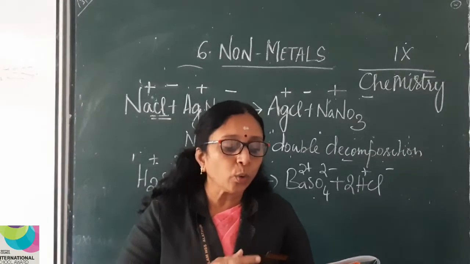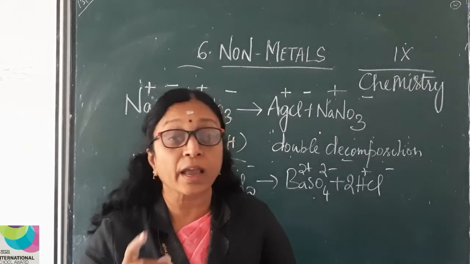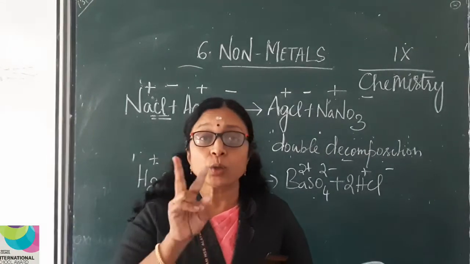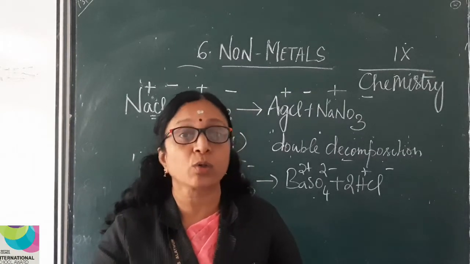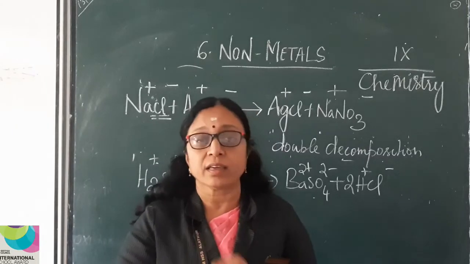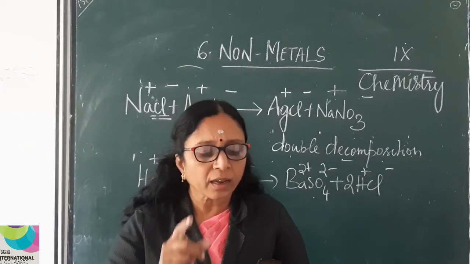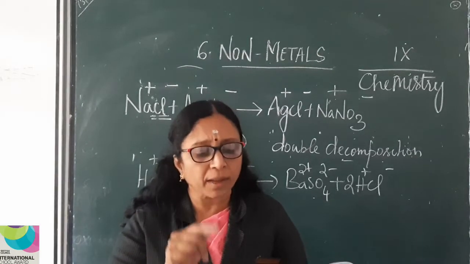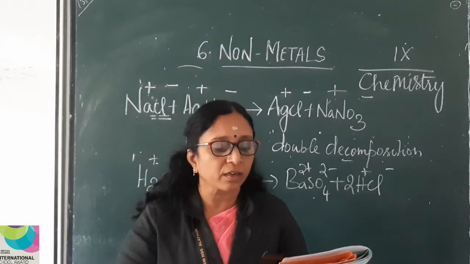Okay, so 2H2 plus O2 gives 2H2O, reaction F. Here two reactants are combining to form one product. So it is a combination reaction. Reaction G, Mg plus H2SO4. You can see that instead of hydrogen, magnesium is going and sitting there. So it is a displacement reaction.